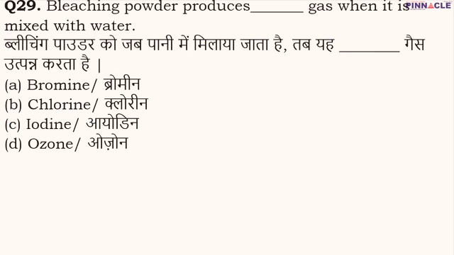Coming to question number 29. Question number 29 is: bleaching powder produces dash gas when it is mixed with water. Well, bleaching powder produces chlorine gas, and this production of chlorine gas is responsible for the bleaching action that bleaching powder has. So for question number 29, B is going to be the correct option.